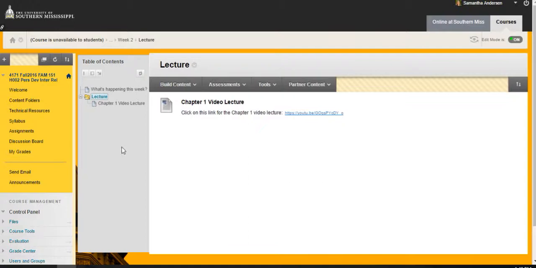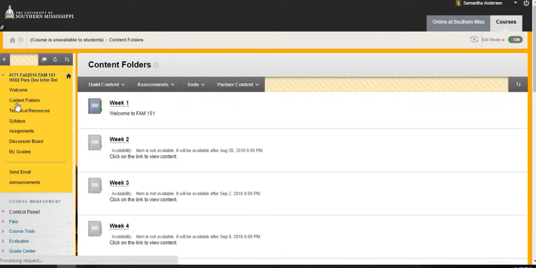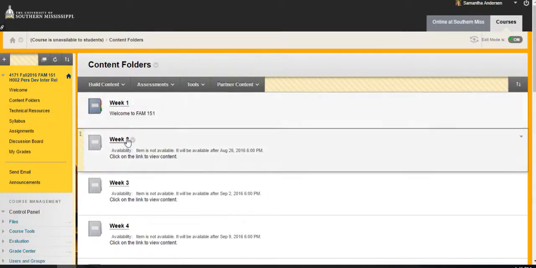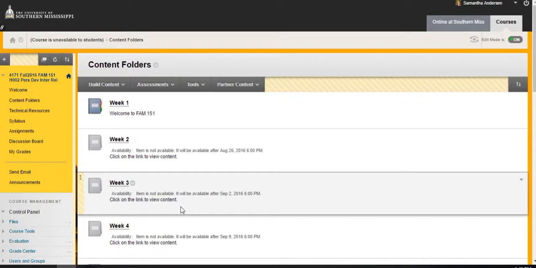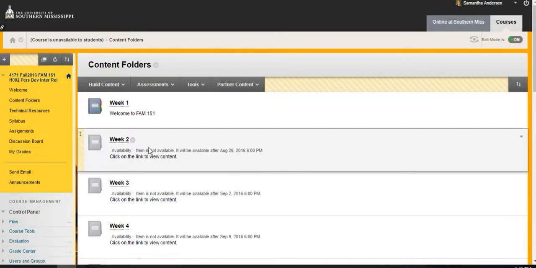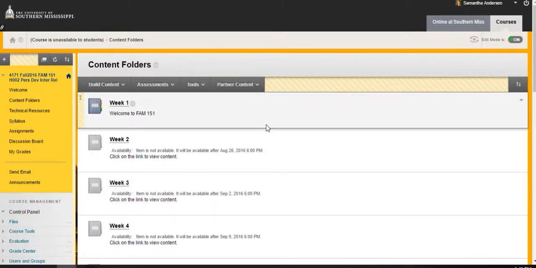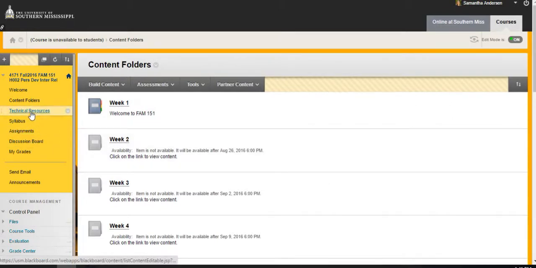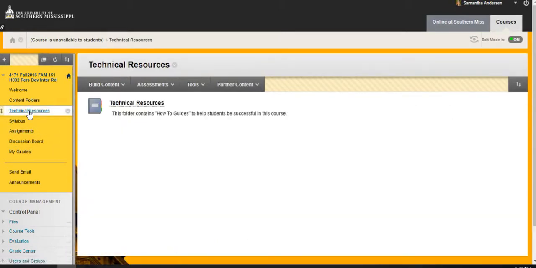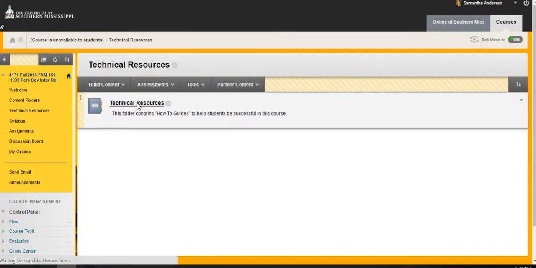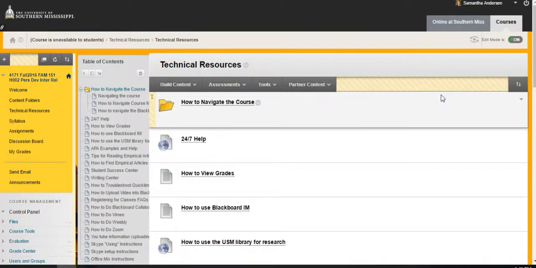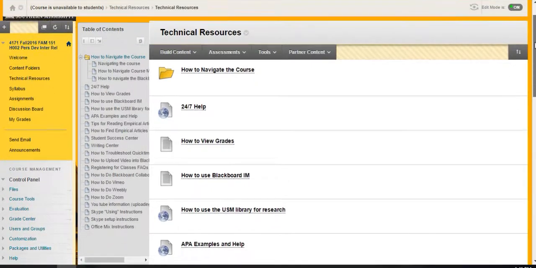So you want to be sure to always check these content folders and follow along with the syllabus to make sure that you've got what you need for each week. And then these will not be showing up right now, so don't panic if you don't see these. They are timed so that they come up as the weeks progress through the semester. This folder has some technical resources. It has a lot of different links. You're not going to need to use all of these, but this is just sort of a how-to guide on a lot of different things.